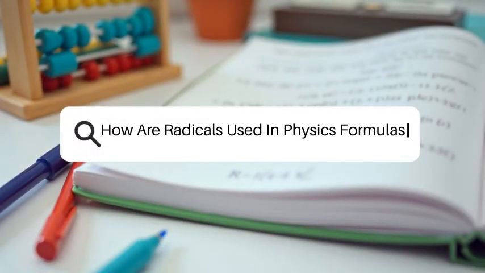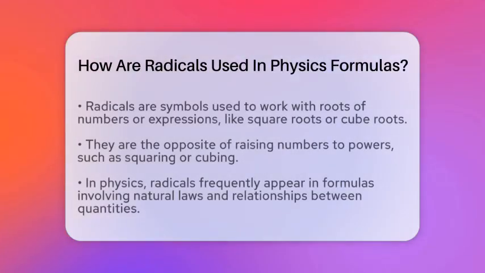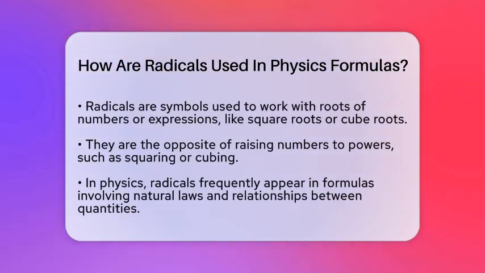How are radicals used in physics formulas? Imagine trying to find the speed of a moving object or the energy it has. Sometimes, the math involves roots like square roots or cube roots. These roots are called radicals.